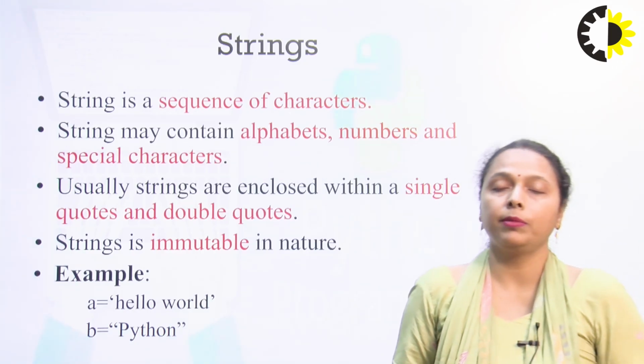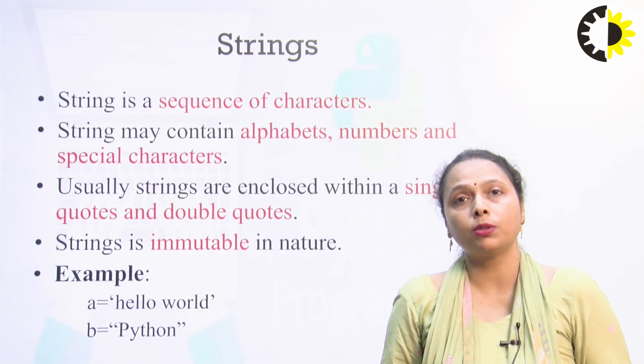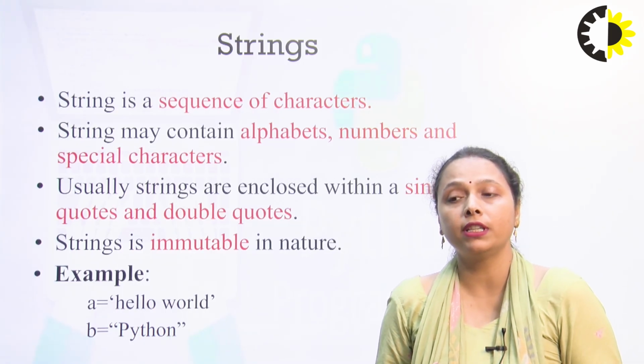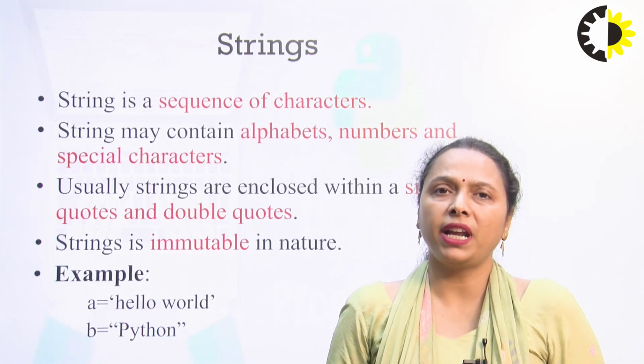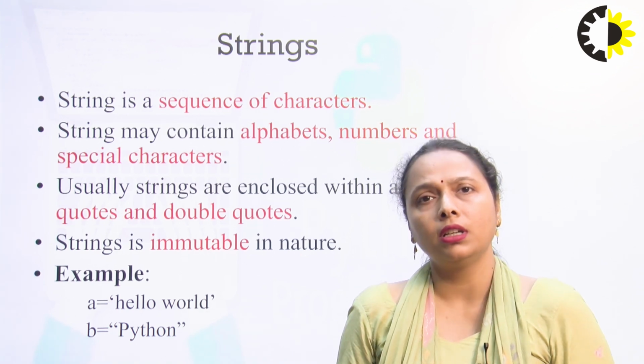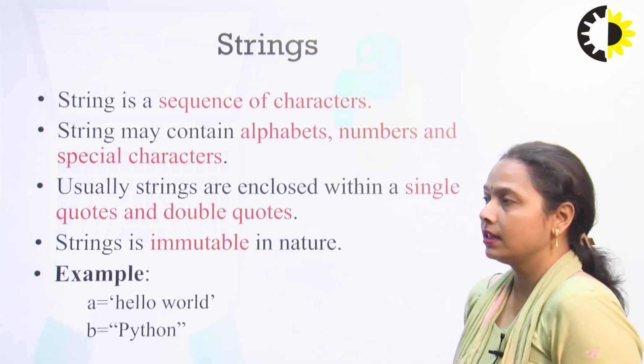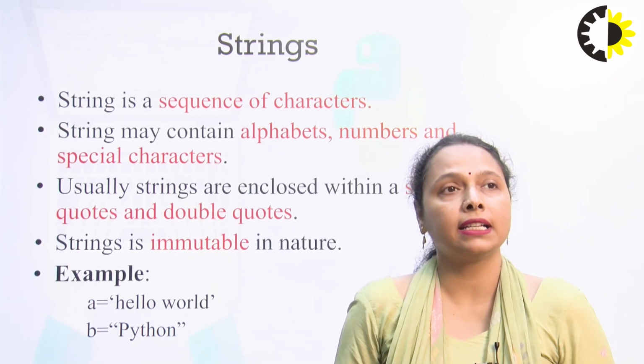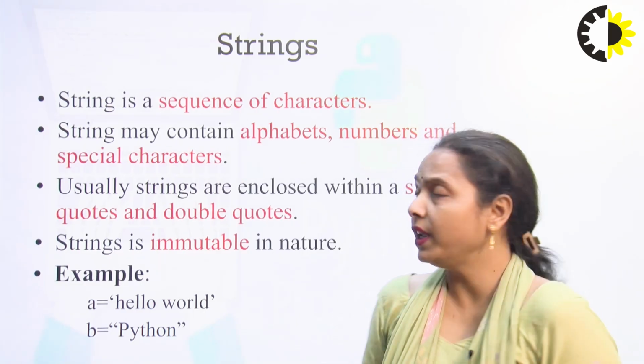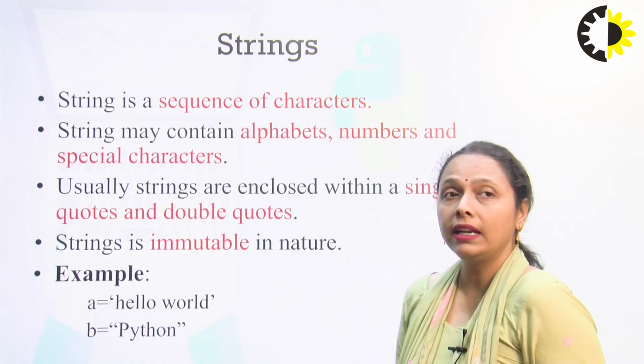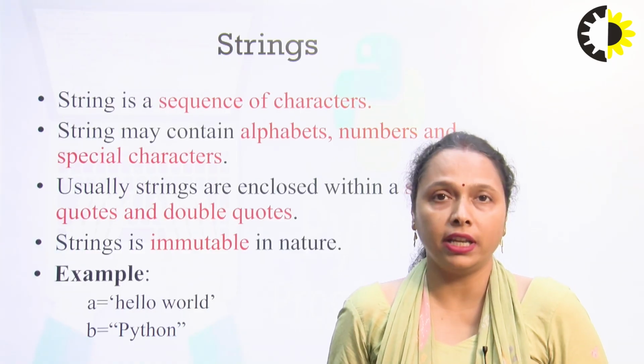In the real world, we always speak sentences, or we always use data which comprises numbers or symbols or characters. All can be combined as a string. So we can say that a string may contain alphabets, numbers and special characters too.